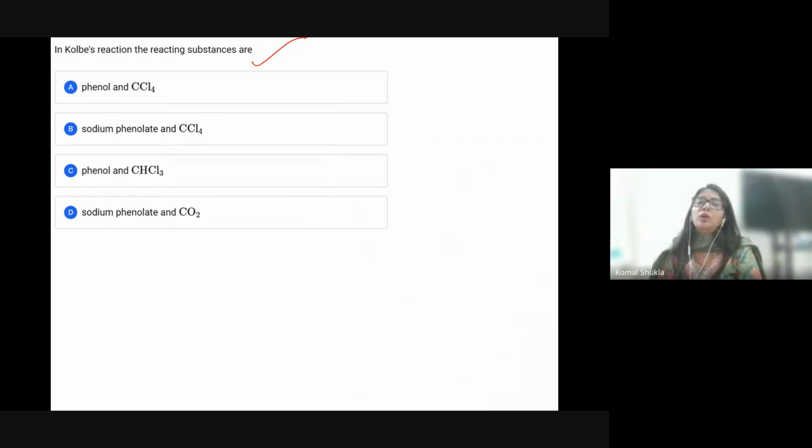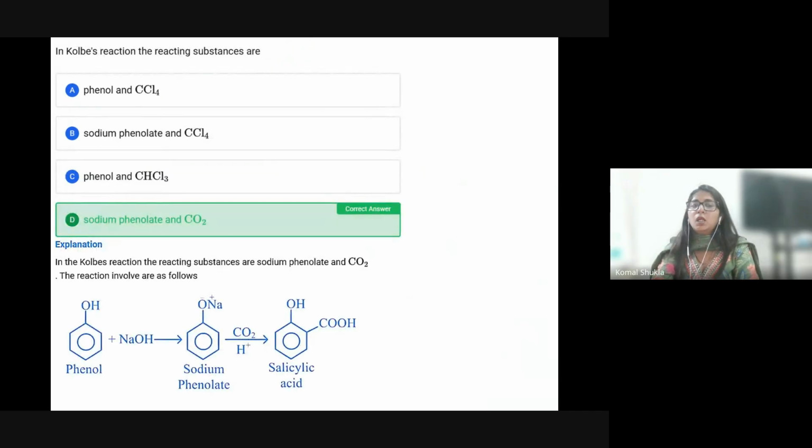Okay. So let me know, in the Kolbe reaction, the reacting substances are. Now this is again. In the Kolbe reaction, the reacting substances are basically option D, phenolate ions. Suppose phenol is there, so we are talking about it generally. After phenol, you can take the aryl ring being substituted with any alkyl.